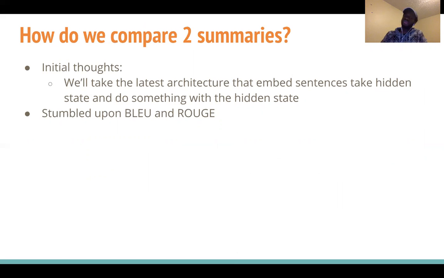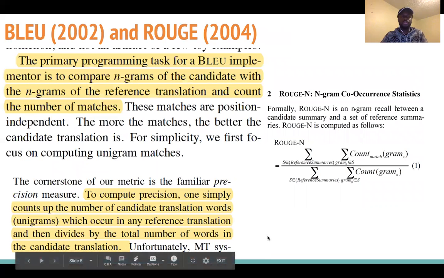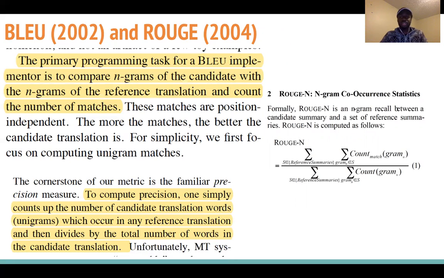However, when we actually learned about how people were evaluating summaries, we stumbled upon BLEU and ROUGE. For people who may not know about them, BLEU and ROUGE were metrics designed around 2002 and 2004. The way they compare sentences, or sorry, summaries, is that they look at the overlap in words between them.